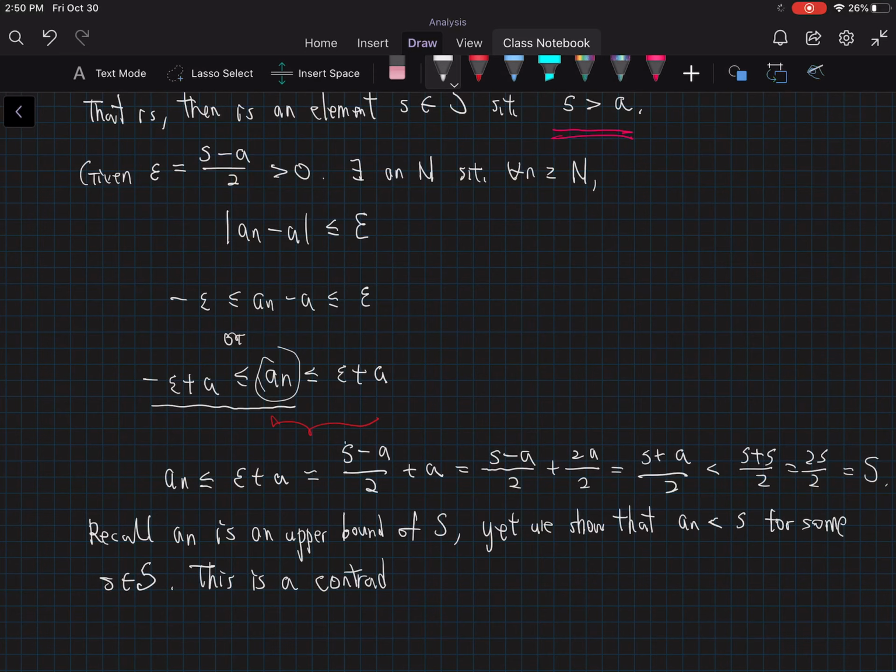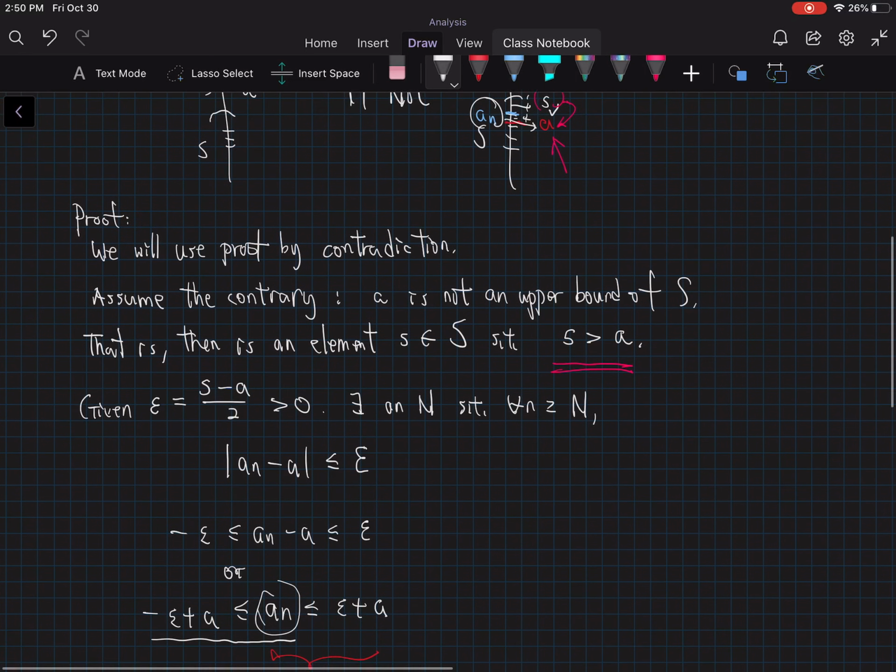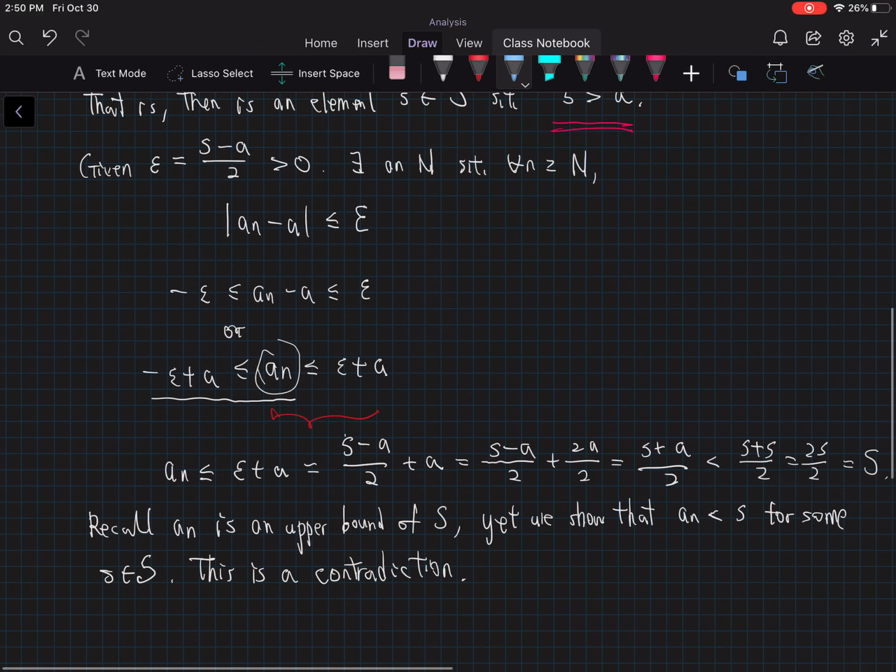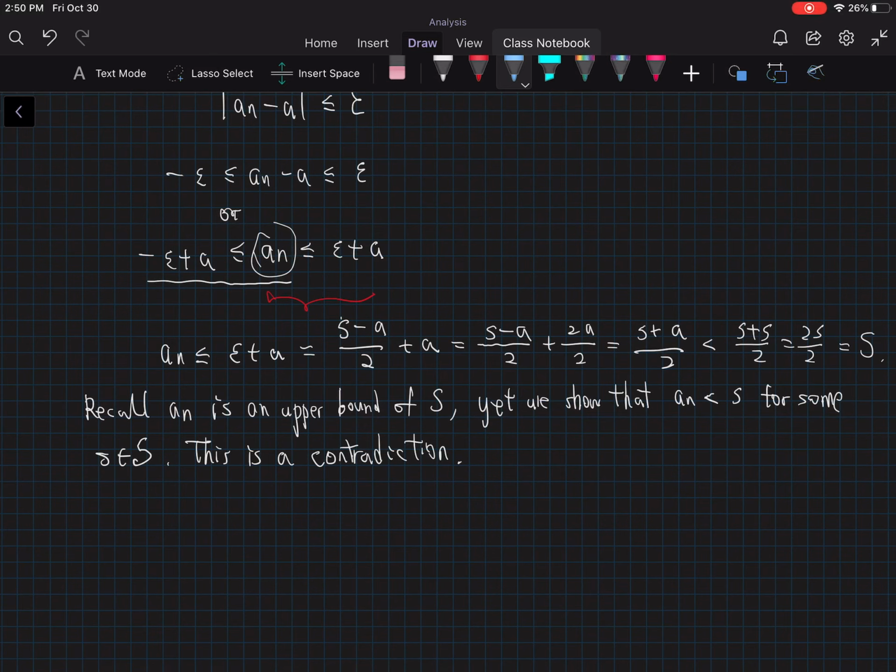Where does the contradiction come from? Remember, we assumed the contrary, that A is not an upper bound of S. So we need to change that.